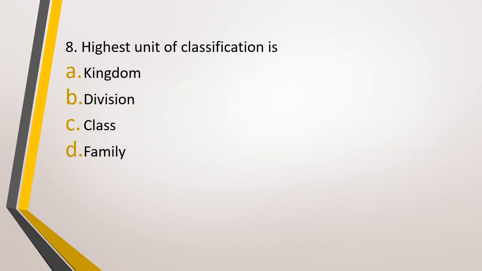Question number 8. Highest unit of classification is option A, kingdom, option B, division, option C, class, or option D, family. The correct answer is option A, that is kingdom.